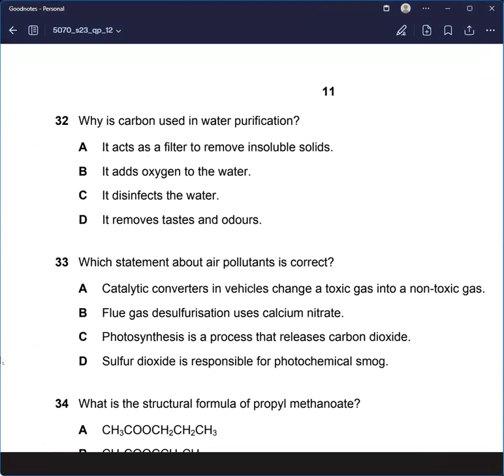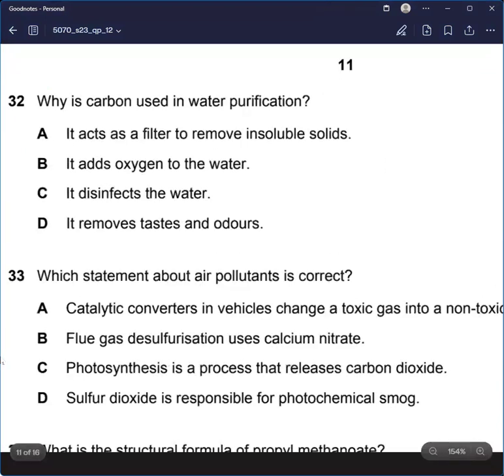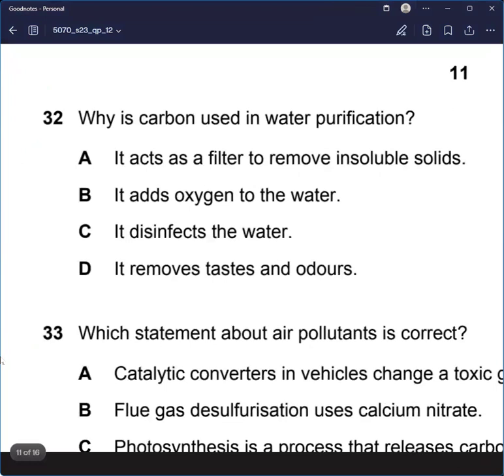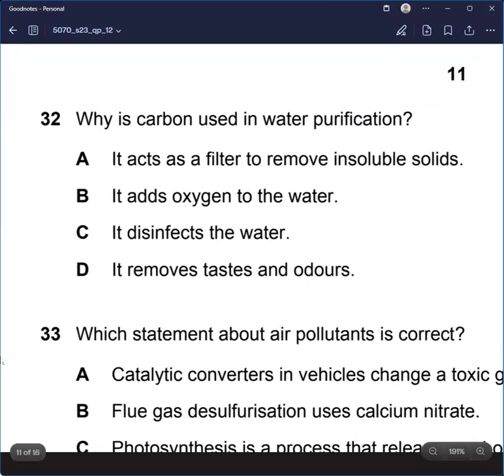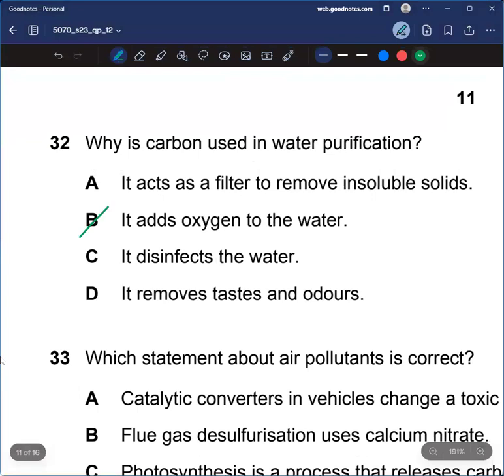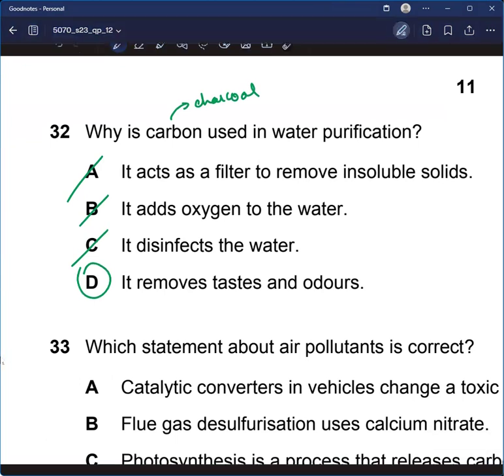Question number 32. Why is carbon used in water purification? Okay. So it acts as a filter to remove insoluble solids. It adds oxygen, no, not oxygen. It disinfects, no, not disinfects. And how can it act as a filter? It removes tastes and odors. Charcoal is basically a carbon compound. Yeah, charcoal is used.